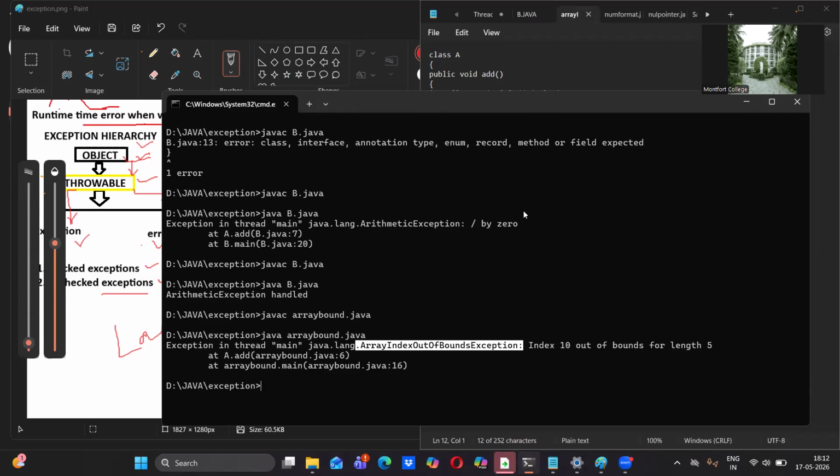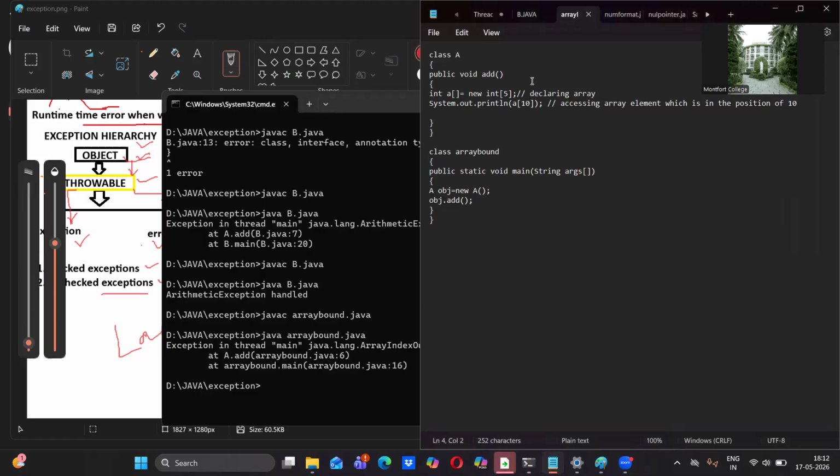The example I have given for ATM machine: you have only 2000 rupees in your account, but you are trying to withdraw 2500 rupees. That time, how is it handled? Insufficient funds, it's a statement which we have in the catch block that will be executed, right? Similarly, in this array out of bound exception, okay, let me copy this. Now I am going to alter this code for exception handler.